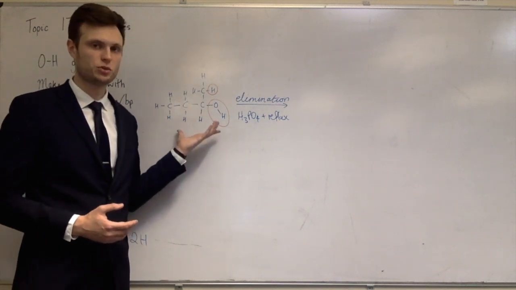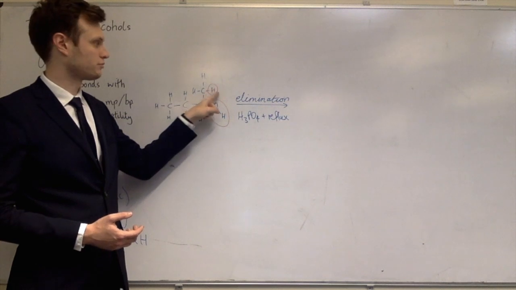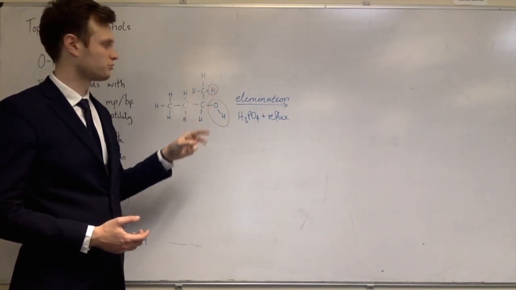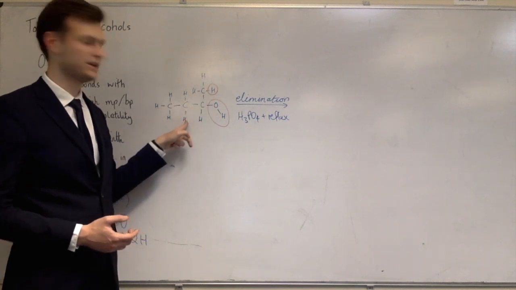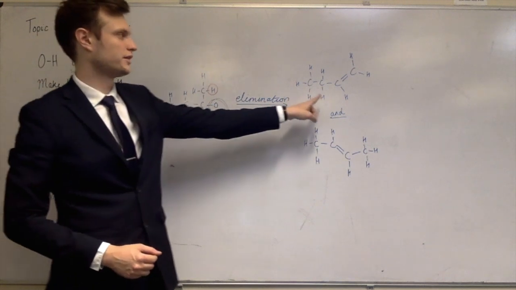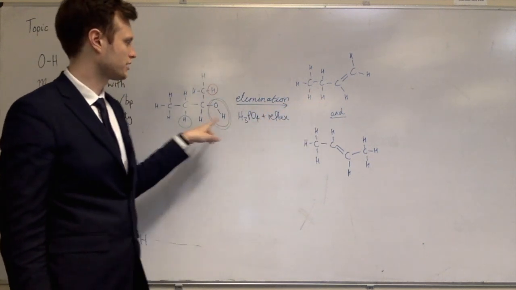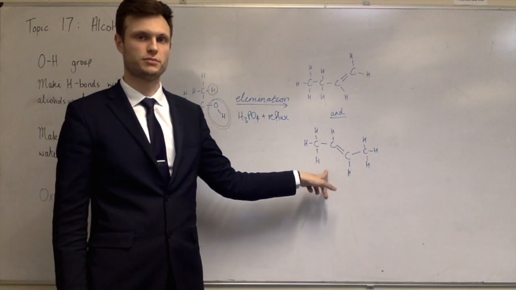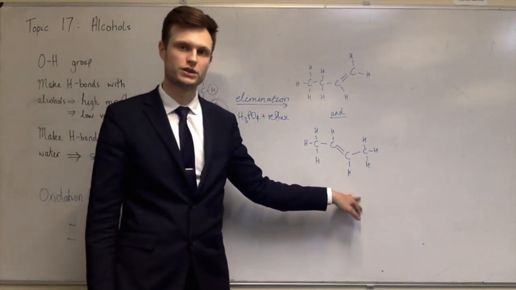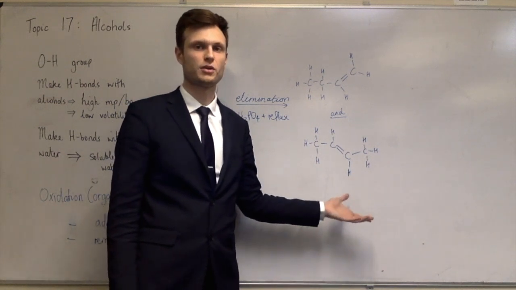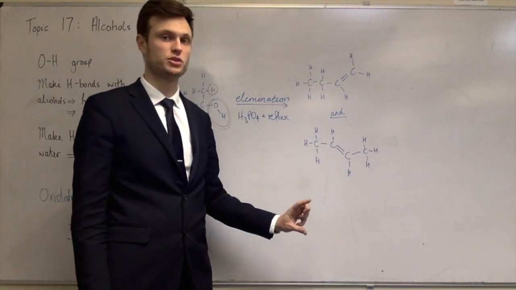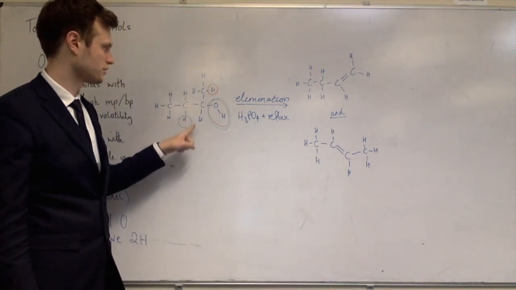So this was butan-2-ol. If I remove the OH and that red hydrogen, then I get but-1-ene. If I remove the OH and this H, I get but-2-ene. So if I take off the reds, then I get this top product, but-1-ene. If I take off the greens, I get the bottom product, but-2-ene. And if you've seen the alkenes video, you'll know that but-2-ene can be drawn in two different ways because there's two different stereoisomers. This one will be trans-but-2-ene. There's also cis-but-2-ene if I took off that hydrogen rather than this one.